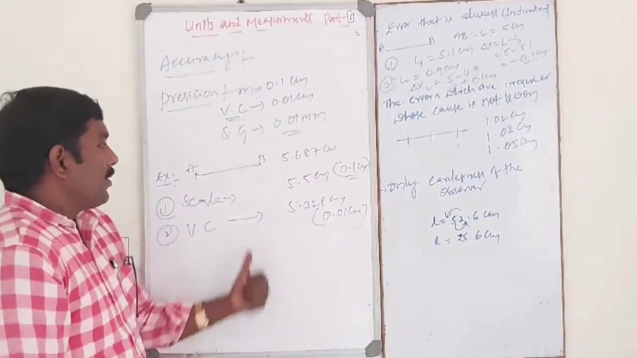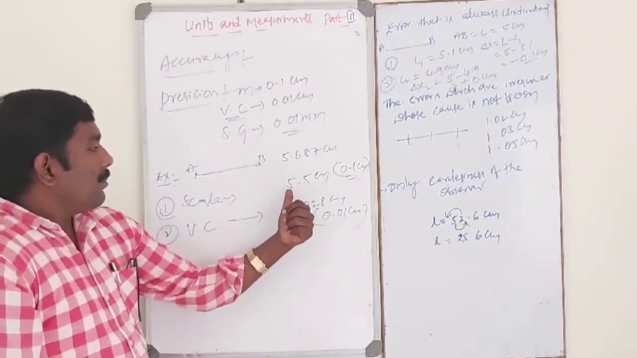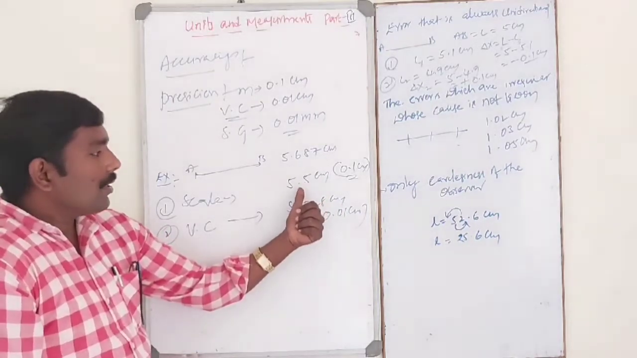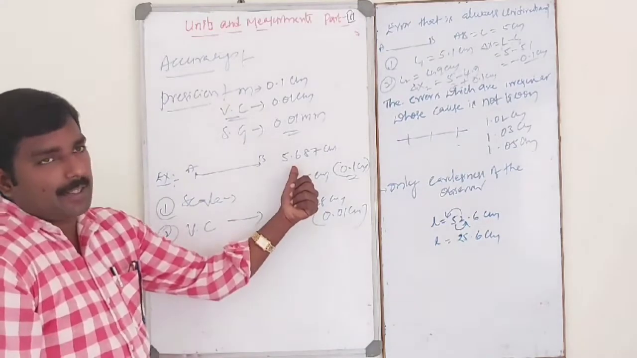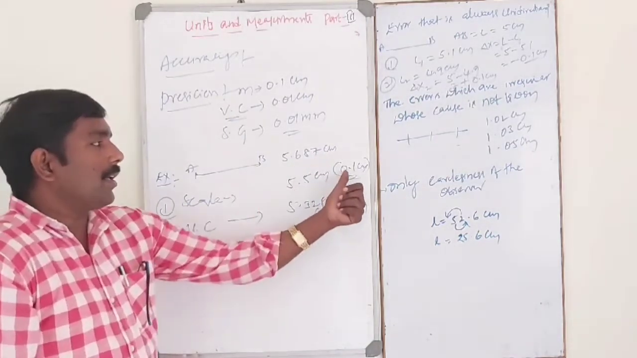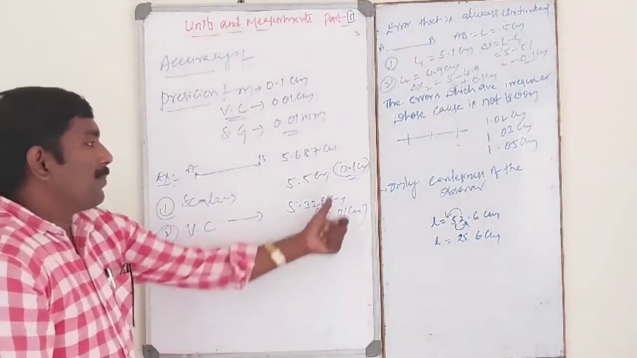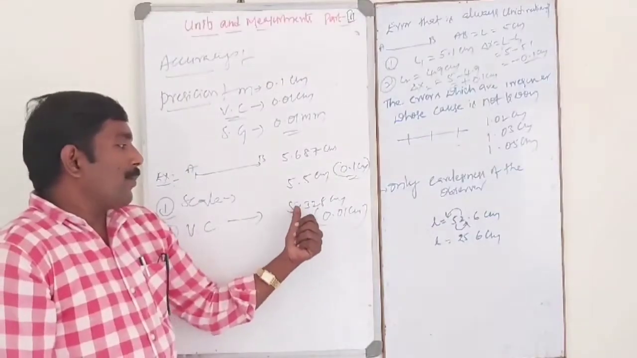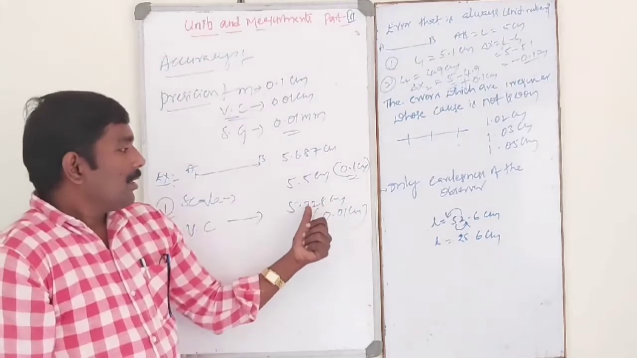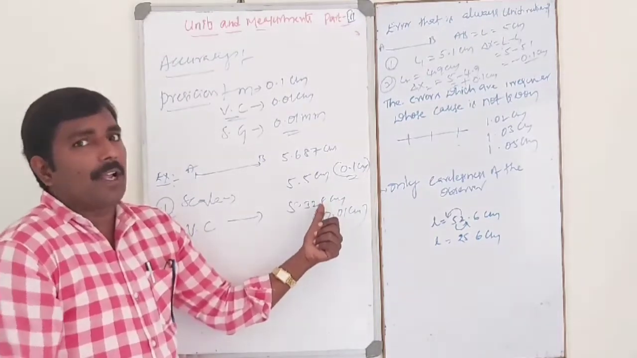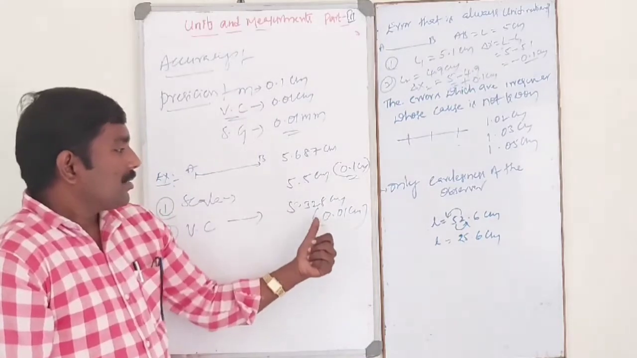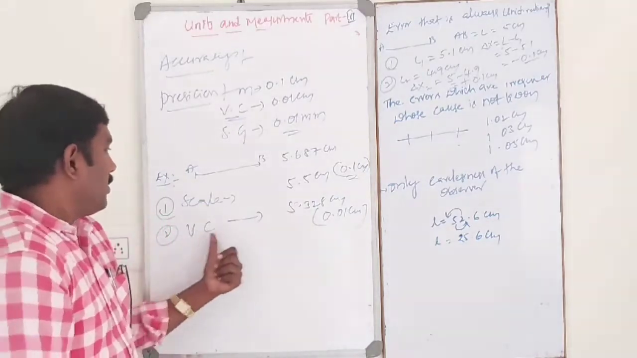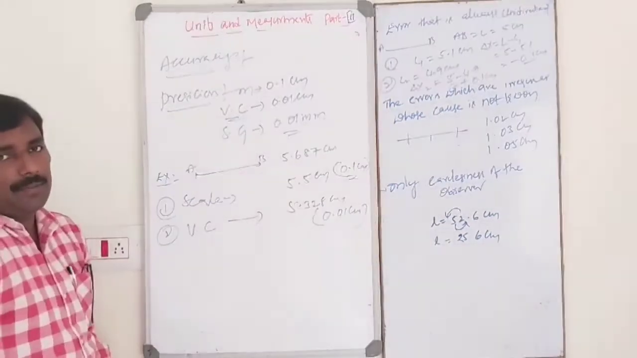So in this case, by using the scale, the measured value is 5.5 centimeter. It is more accurate because the value is very close to the true value, but it has lesser precision. And by using vernier calipers, the measured value is 5.328 centimeter. So it is less accurate but a more precise value, because the resolution is 0.01 centimeter. So by using vernier calipers, we get a more precise value.